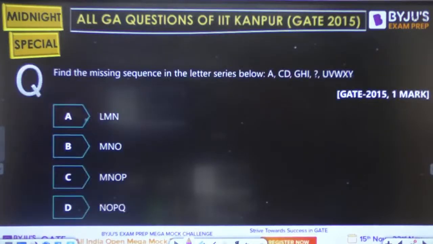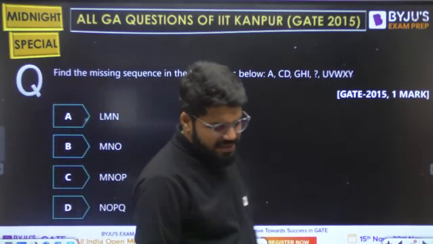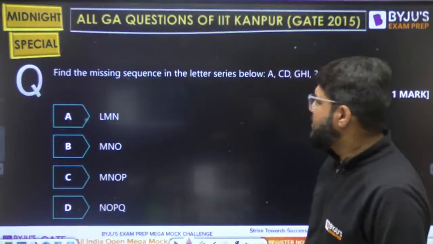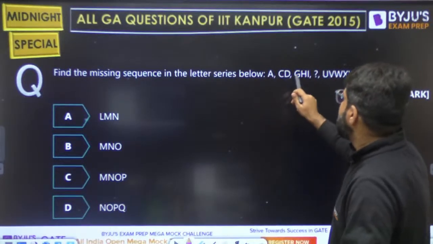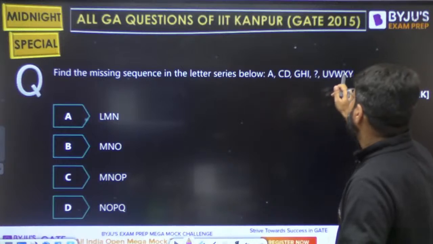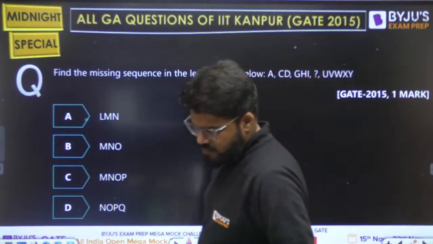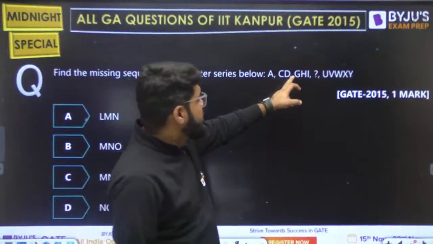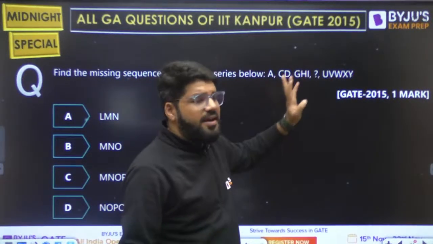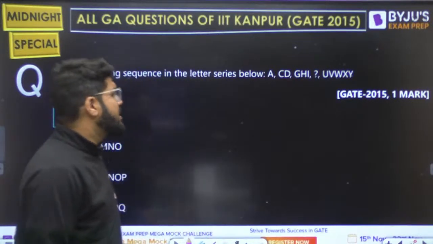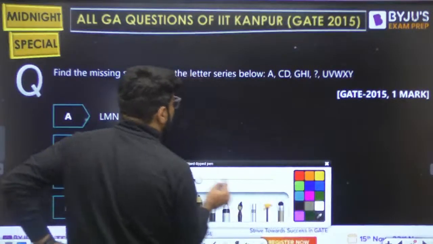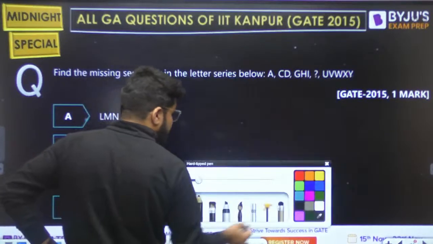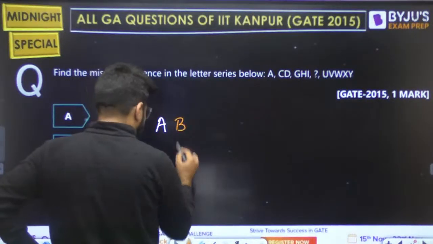Next question. A series based on letters, but simple. A series based on letters: A, C, D, G, H, I, question mark, U, V, W, X, Y. A, C, D is again consecutive. Then G, H, I, these three are consecutive. The pattern is like this: A given, then B is missing.